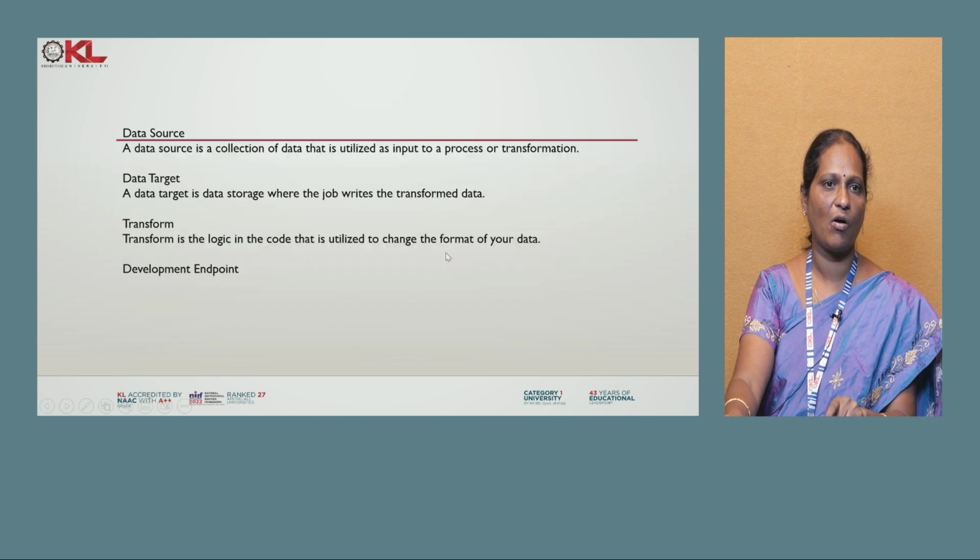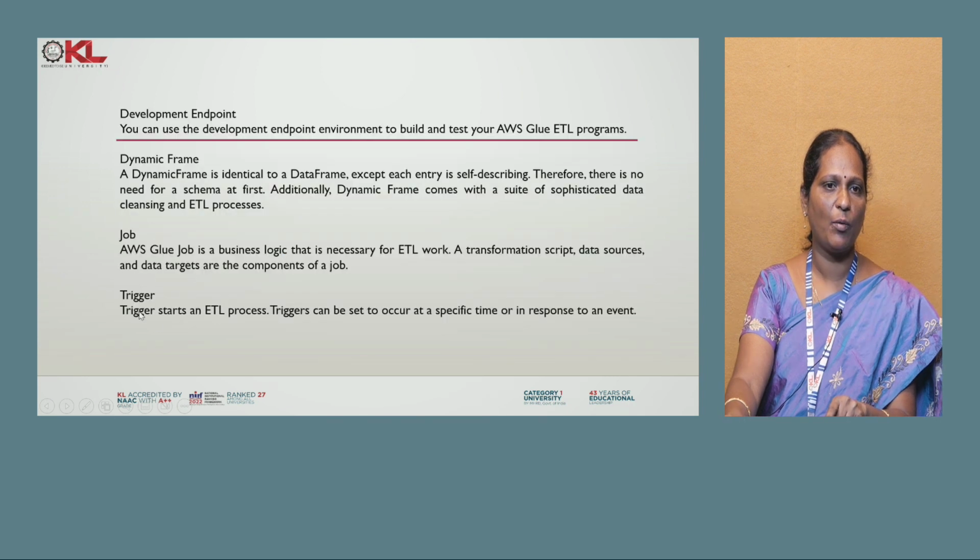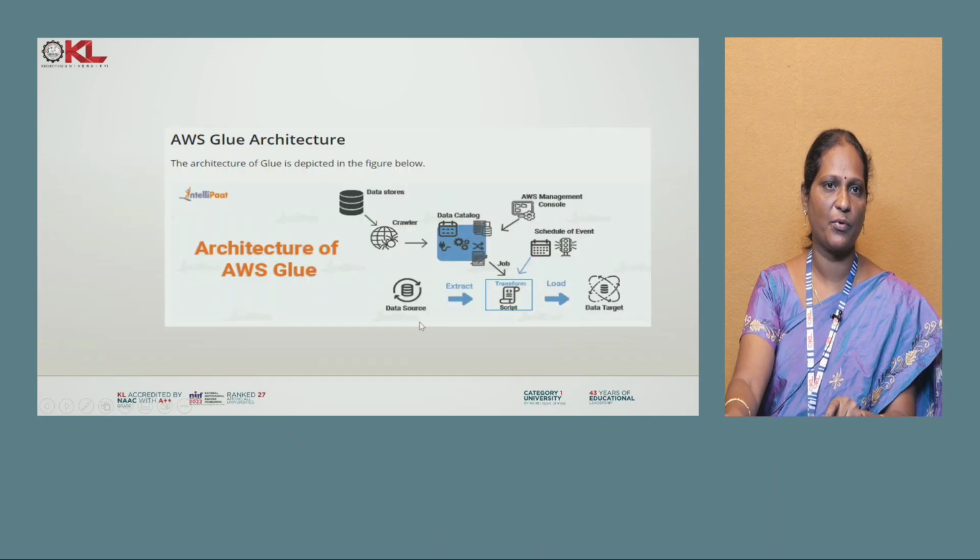So we can also classify AWS Glue with the help of a trigger, which starts an ETL operation because of an event that happens at a particular moment of time. The trigger can start its ETL process. And this is the architecture of Glue: data stores are there, the crawler is there, and this is a data catalog. When an event is scheduled, after loading and performing transformation, data may be stored in a data target.